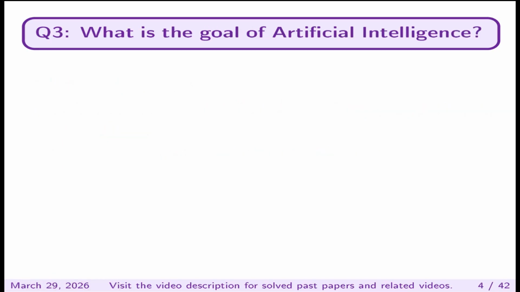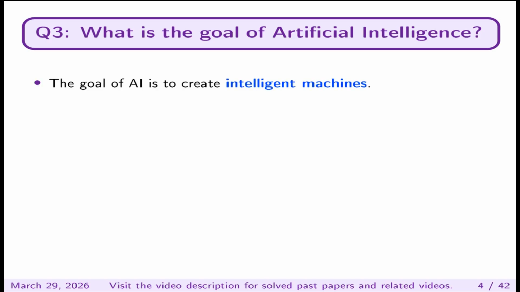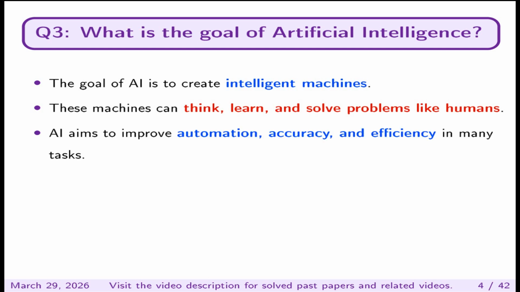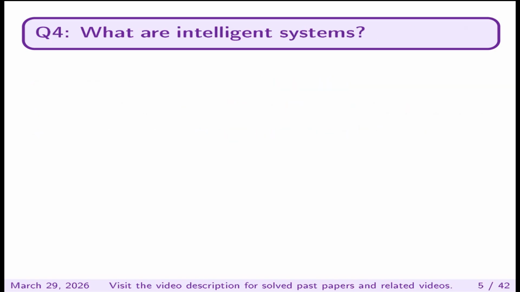Question number 3, what is the goal of artificial intelligence? The goal of AI is to create intelligent machines. These machines can think, learn, and solve problems like humans. AI aims to improve automation, accuracy, and efficiency in many tasks.